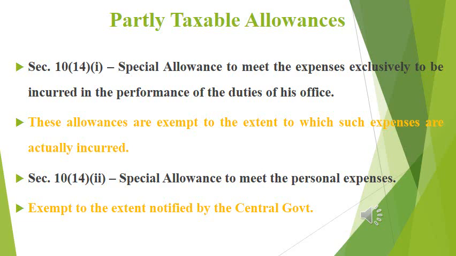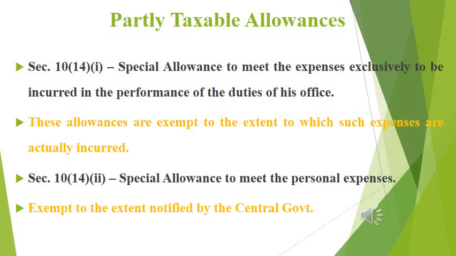As per section 10 subsection 14(1), special allowances to meet the expenses exclusively to be incurred in the performance of the duties of his office, that we have discussed in our previous lessons. Allowances are those additional benefits or cash to meet the expenses for discharging his official duties. It may be personal duty also. So under section 10 subsection 14, there are two types of partly taxable allowances. These two kinds of partly taxable allowances are clearly described here.